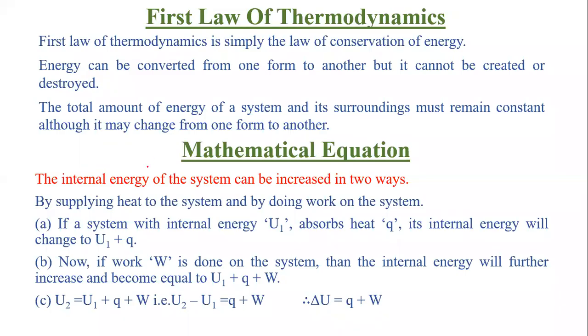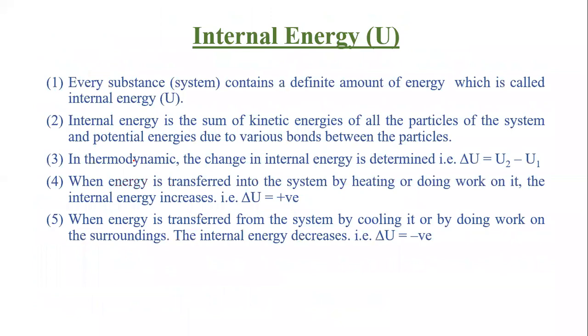Okay, in last class we discussed the internal energy. Internal energy means the sum of each and every amount of energy available inside a system. Clear? Like kinetic energy, translational energy, potential energy, chemical energy, electrical energy, whatever. The sum of all the energies is known as the internal energy, represented by capital U.